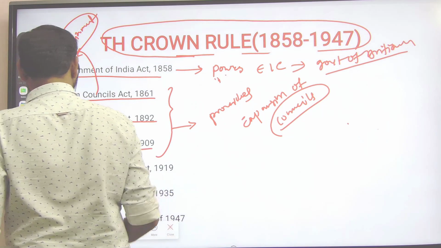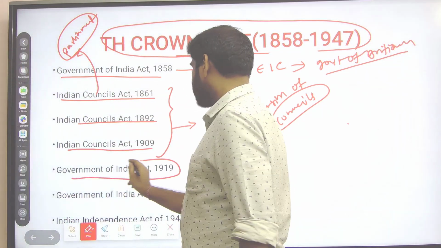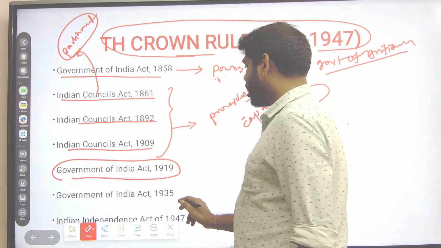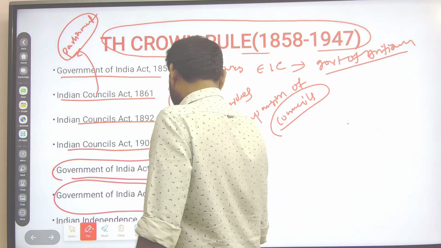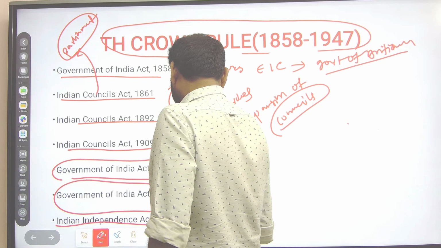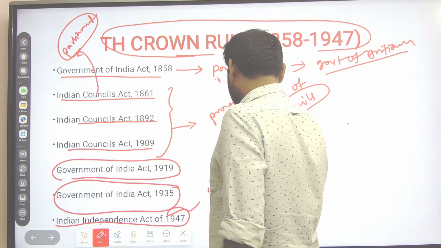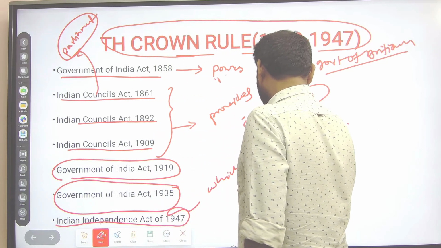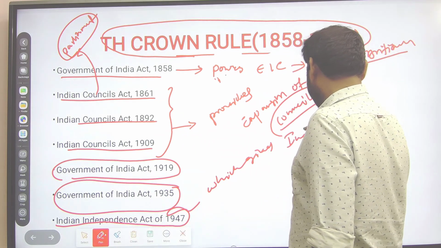Then we are going to discuss the Government of India Act 1919 and the Government of India Act 1935, and finally the Indian Independence Act 1947, which gave independence to India.